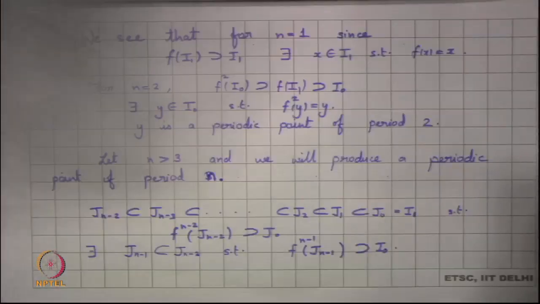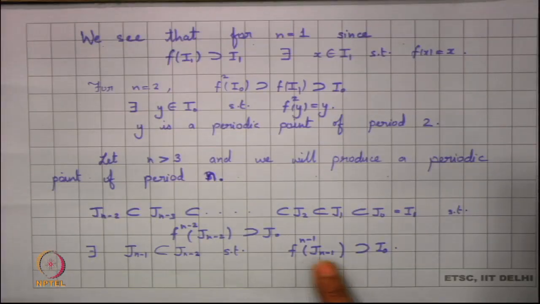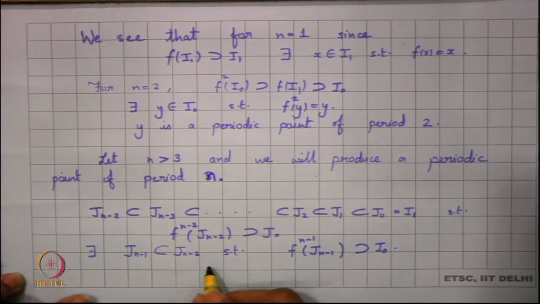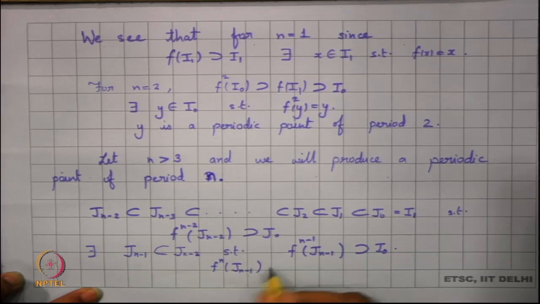So, f^(n minus 1) of Jn minus 1 contains I naught, and so I can say that f^n of Jn minus 1 will be containing I1, which is equal to J naught,